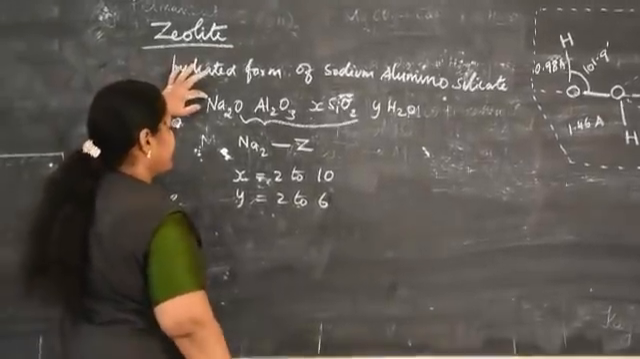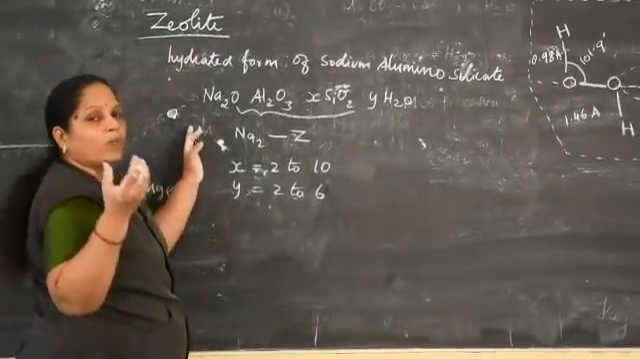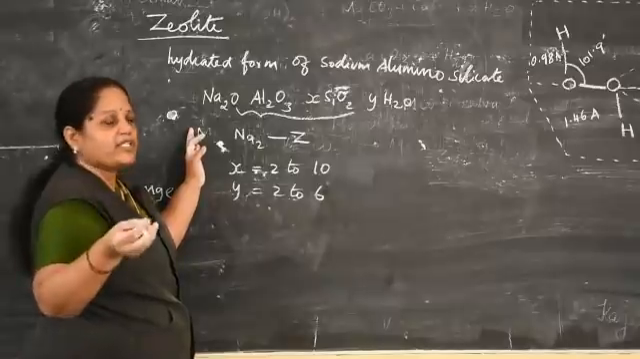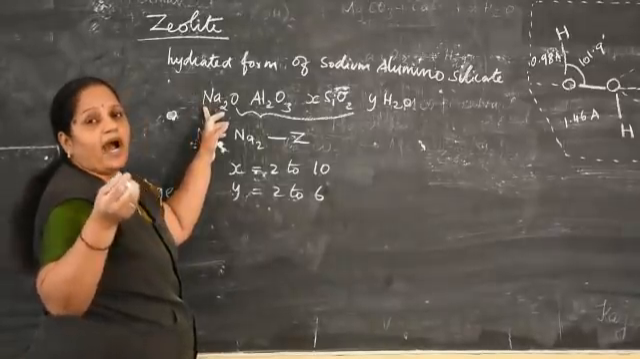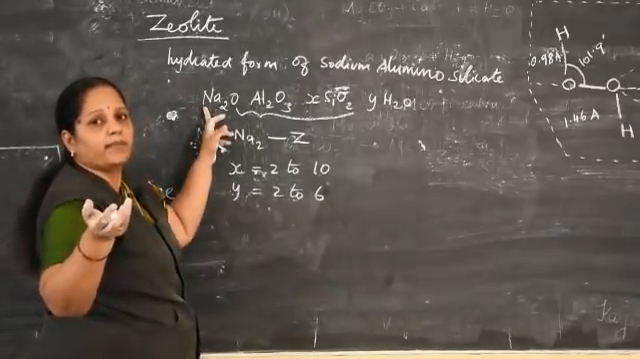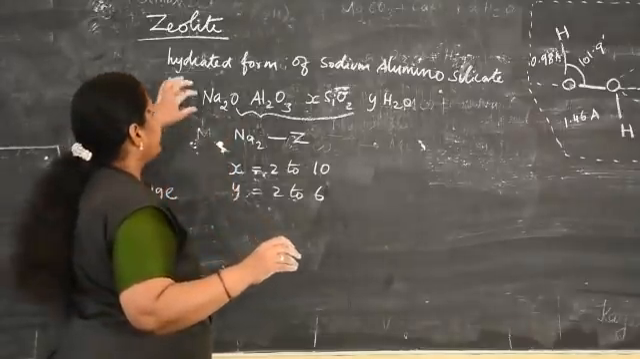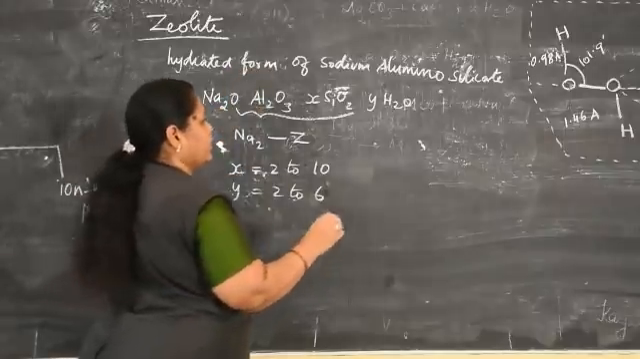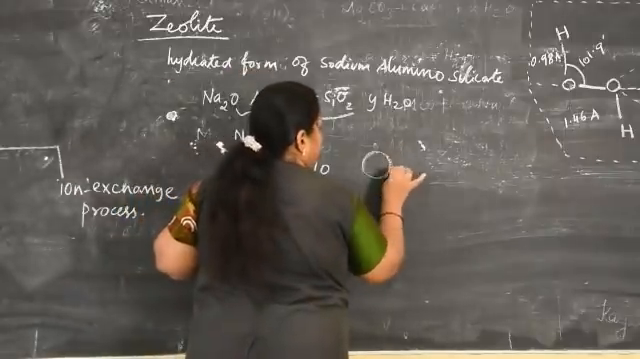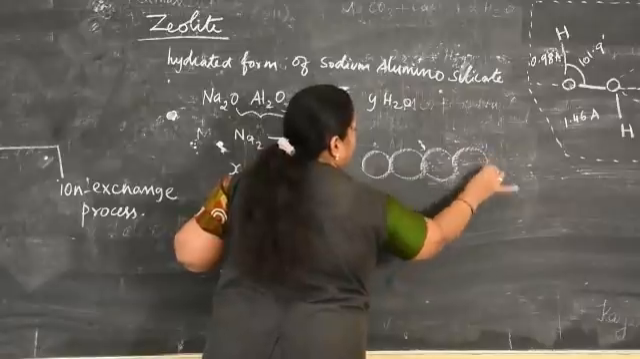This hydrated silicate consists of pores. In those pores, the sodium metal ion is present. You know that the sodium metal ion is a monovalent ion. It is loosely bound in this zeolite compound. Simply, I draw the diagram like that.